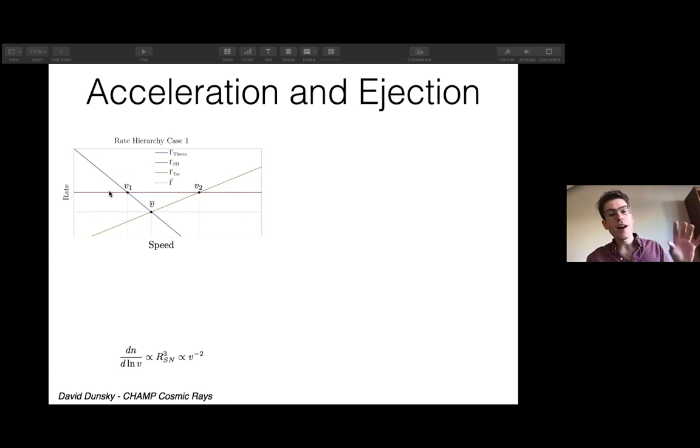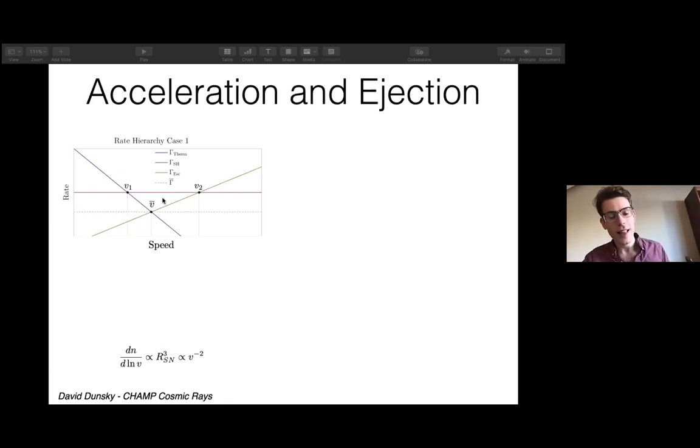Before going on, we define real quickly V1, V bar, and V2, which are the champ speeds at which the various rates are equal. It's somewhat galaxy dependent whether V1 is greater than V2.